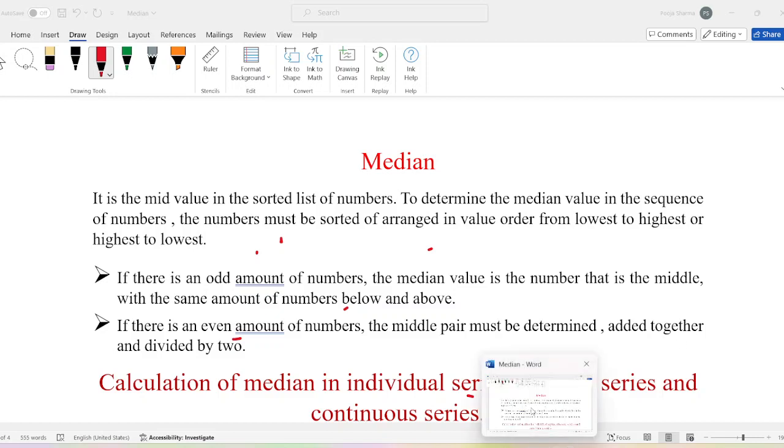Hello everyone. In this video, I will explain median, which is also called positional average. It is the mid value in the sorted list of numbers.